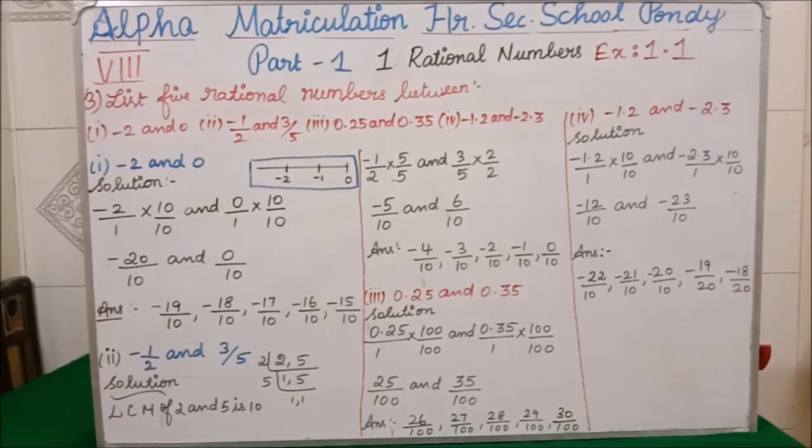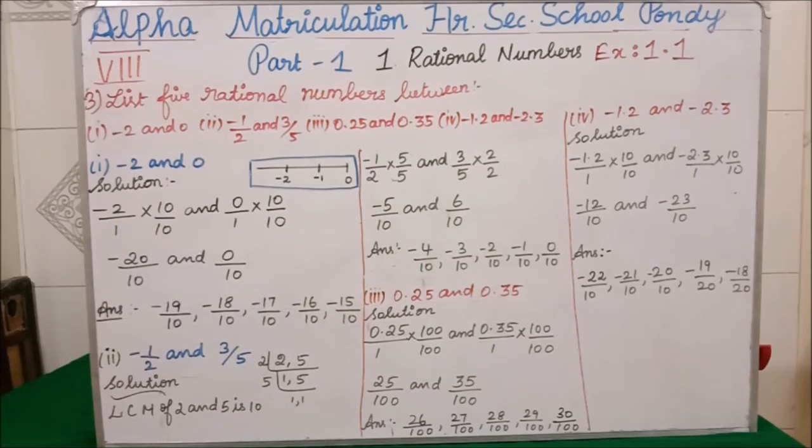So if you multiply minus 2 into 10, we will get minus 20. 1 into 10, we will get 10. Similarly, 0 into 10 is what? 0. 1 into 10 is 10. So now see students, how we have to find from minus 20 to 0. We have more rational numbers, isn't it?